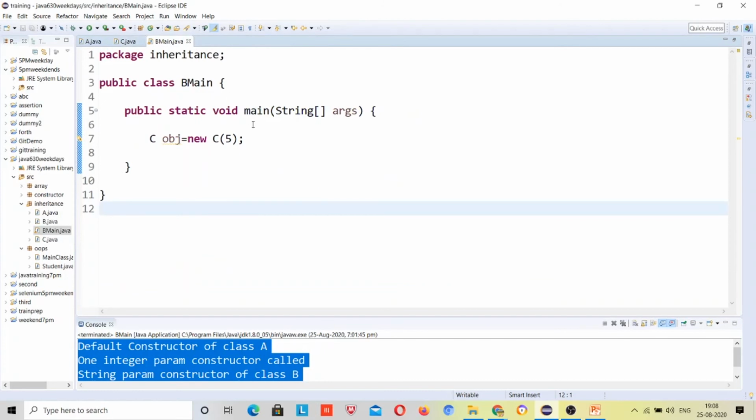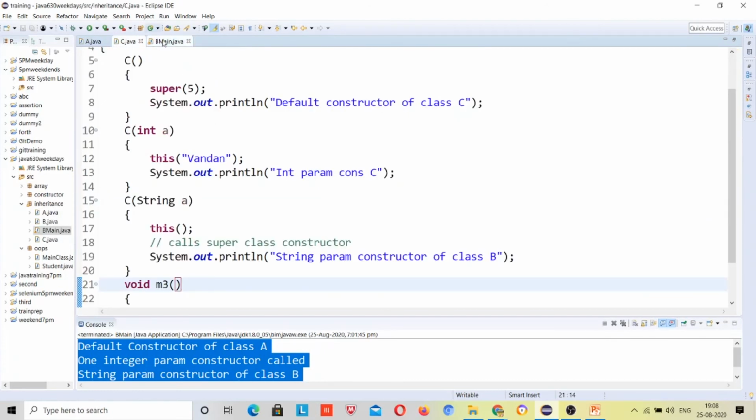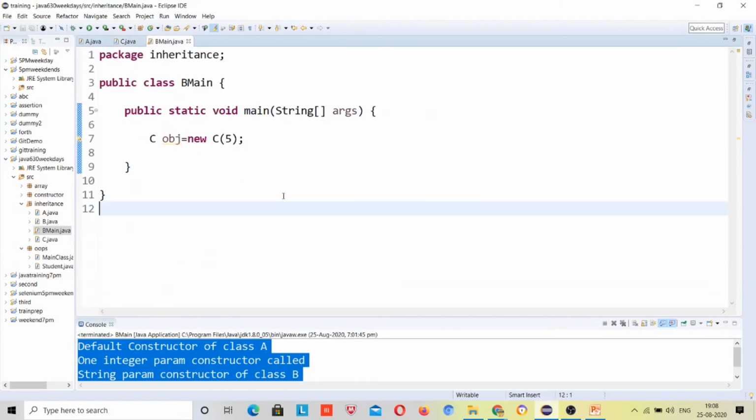Actually, first of all, Java program execution starts from the main method. First the main method will execute. Then we declare the object for the class. The constructor is a parameterized constructor, so we are passing an integer type here.